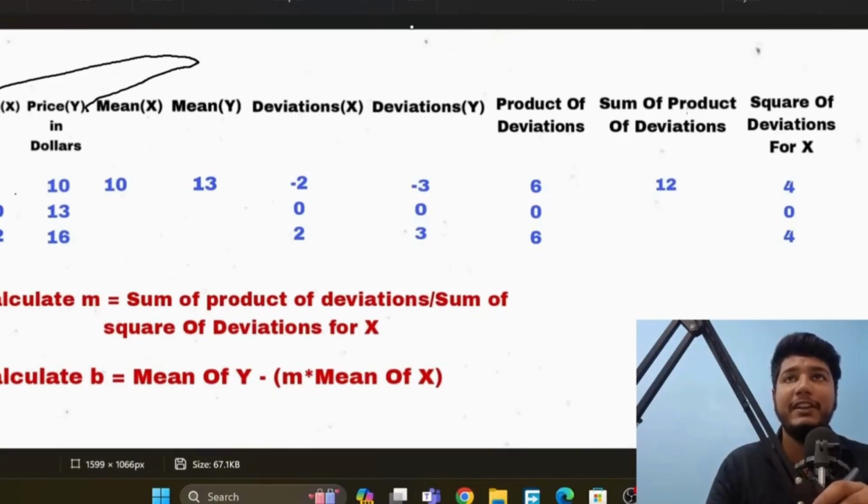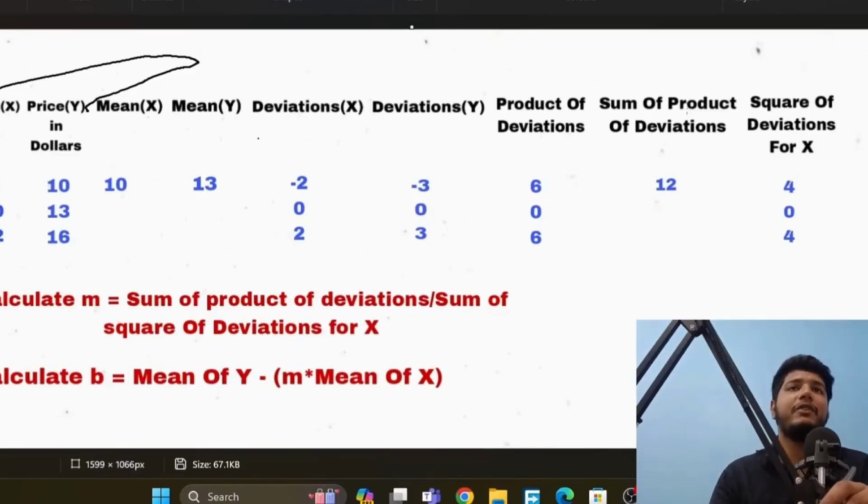So here we have collected the data. First we will calculate the mean of x. We will add all of these, 8 plus 10 plus 12, and divide by how many values there are: 1, 2, 3 values. So the mean is equal to 10. We will do the same for the mean of y. We will add the values of y, the prices, and then divide by 3. So the value is 13.